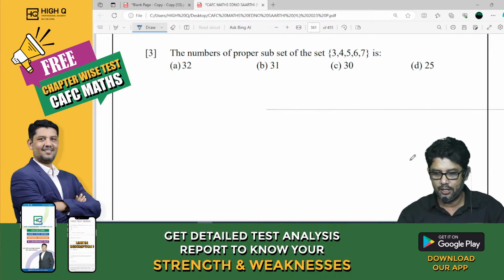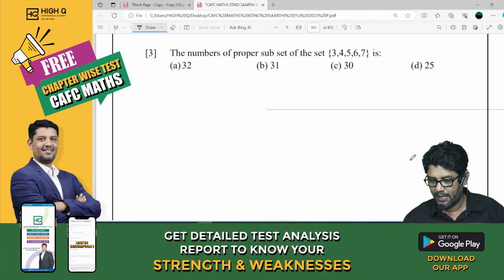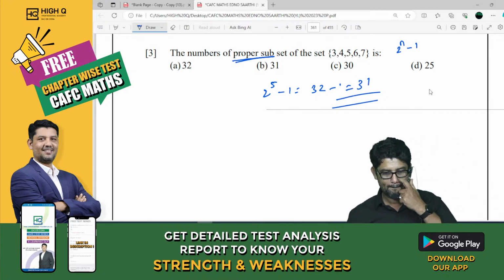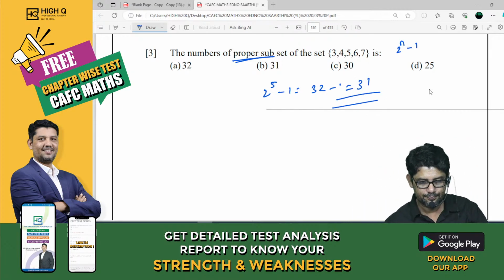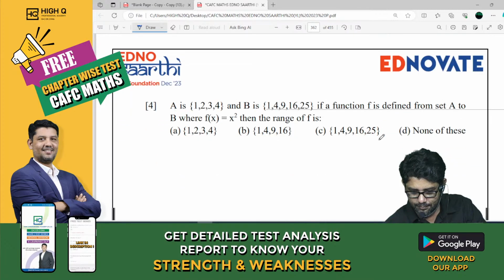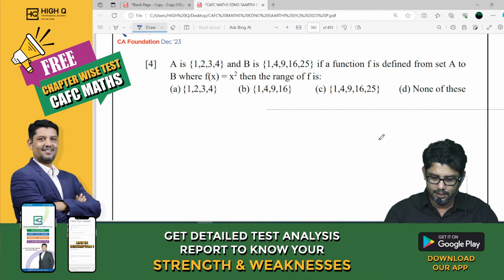My dear, you are not noticing one thing. Madhavi, wrong. It is proper subset. The proper subset formula I gave is 2 power n minus 1, which is 2 power 5 minus 1, 32 minus 1, 31. Is that right? I don't know why you people are giving me 30 and all.